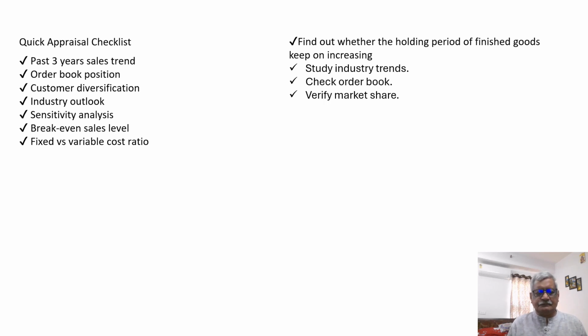Appraisal checklist. Past 3 years sales trend. Order book position. Customer diversification. Industry outlook. Sensitivity analysis. Break-even sales level. Fixed versus variable cost ratio. Find out whether the holding period of finished goods keeps on increasing. Study industry trends. Check order book. Verify market share.